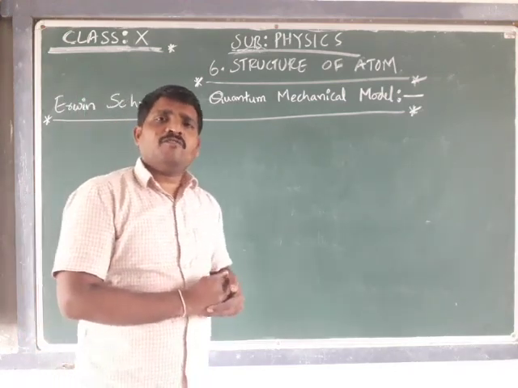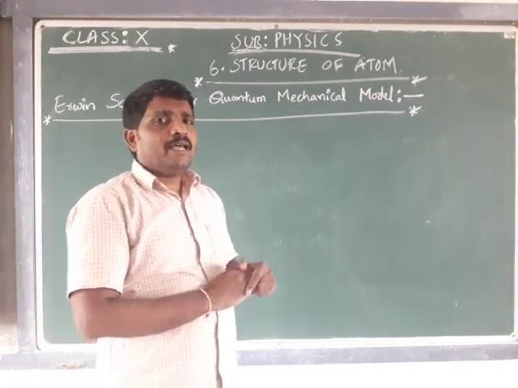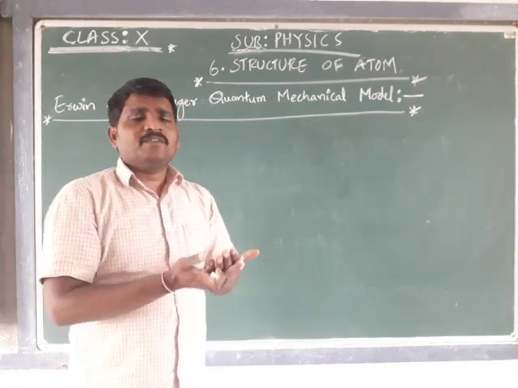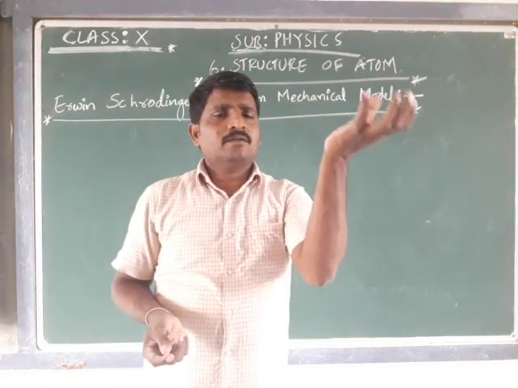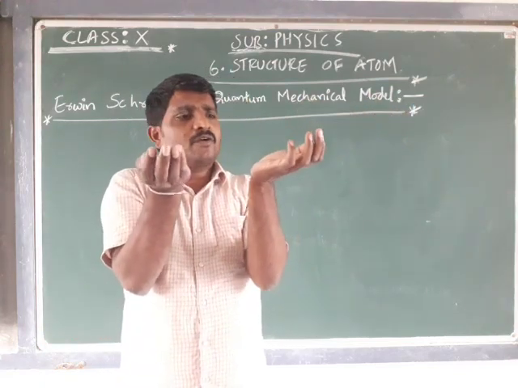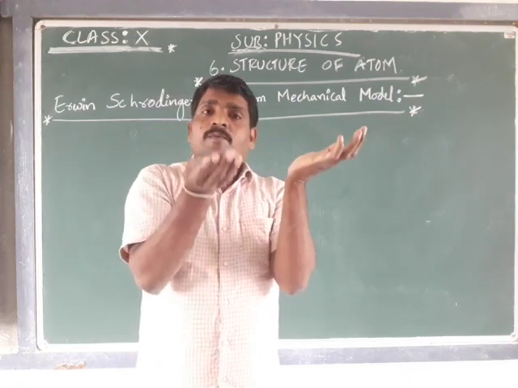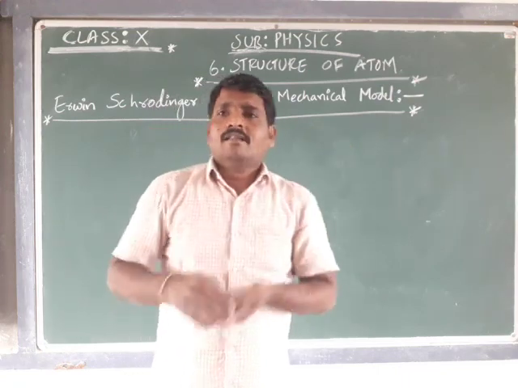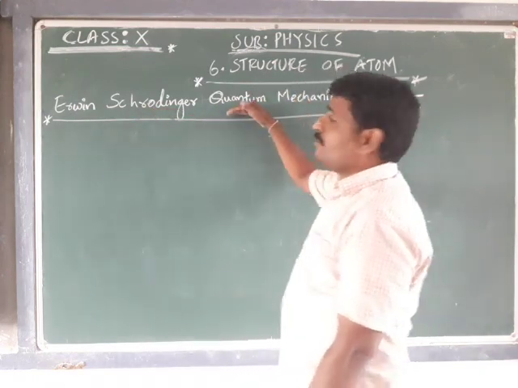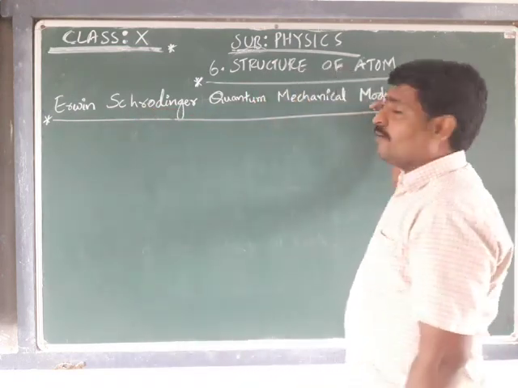Of course, he also failed, so with the help of some concepts proposed by Bohr, and concepts proposed by Schrödinger and Sommerfeld, Schrödinger developed a new quantum mechanical model of an atom.